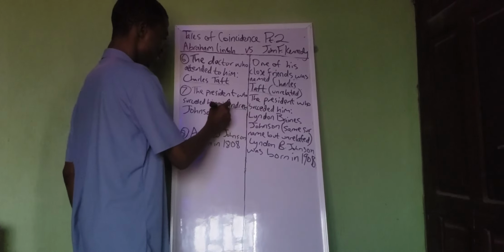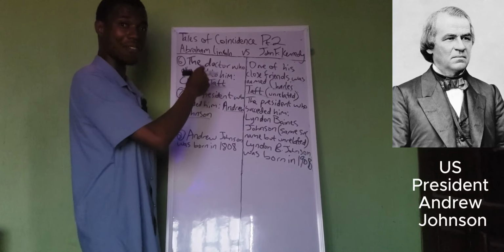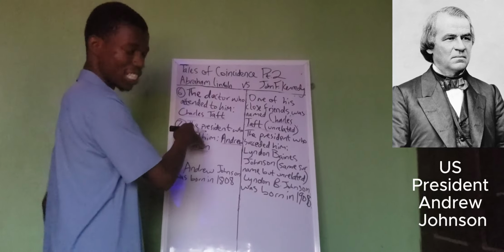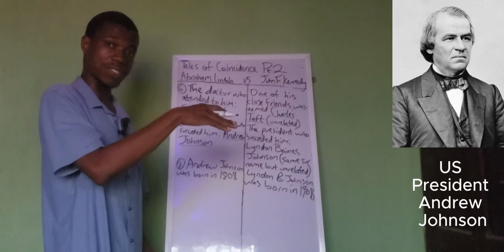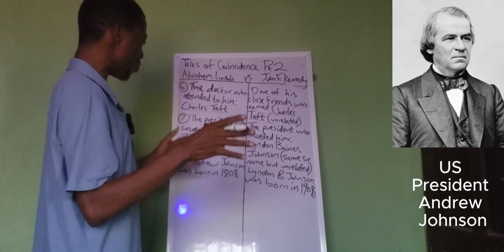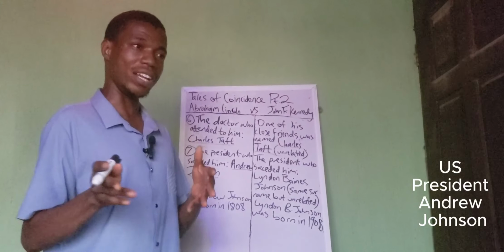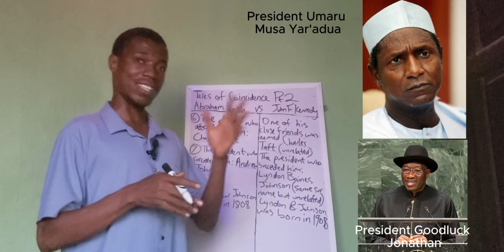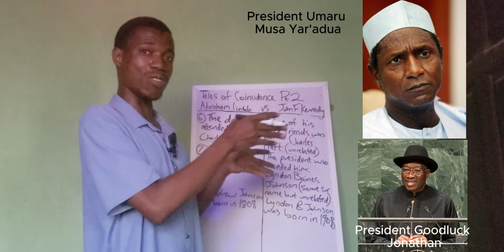Then next, the president who succeeded him, his name is Andrew Johnson. President Andrew Johnson succeeded Abraham Lincoln after his death, being the vice president. According to the Constitution, if a president dies in office, the vice president takes over to complete the tenure. We had a similar situation in Nigeria when President Yar'Adua died and the vice president, Goodluck Jonathan, took over.